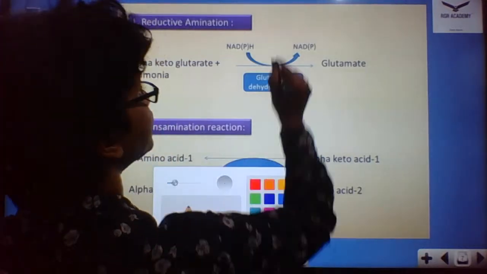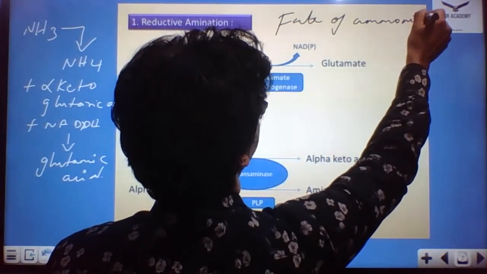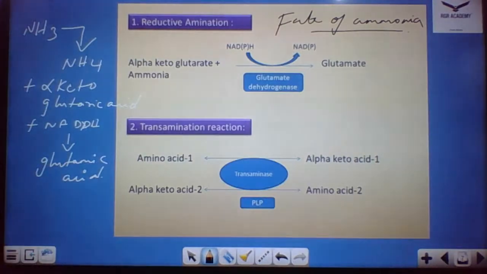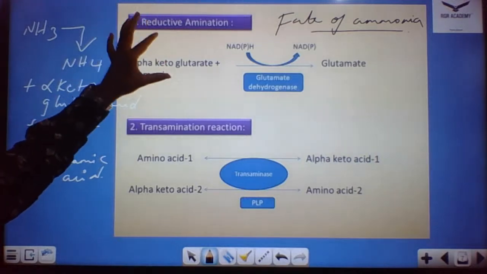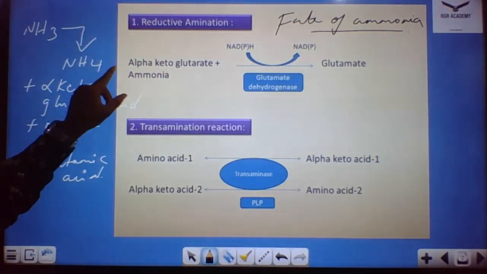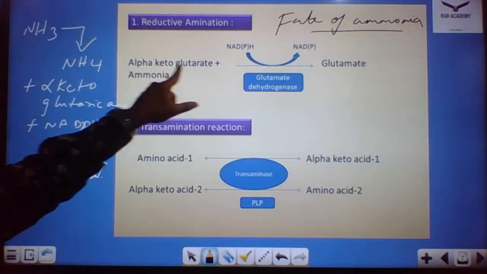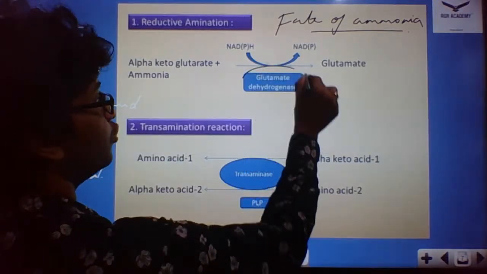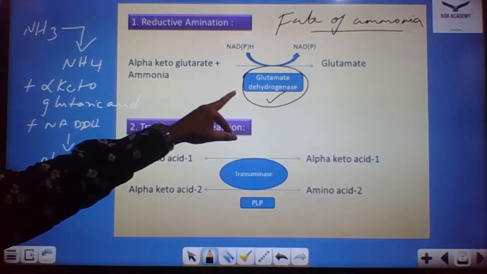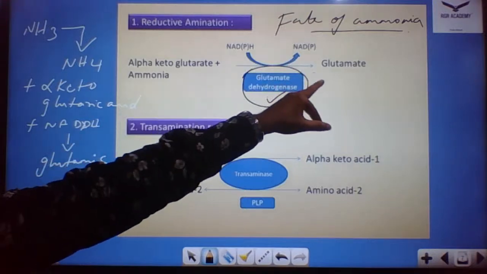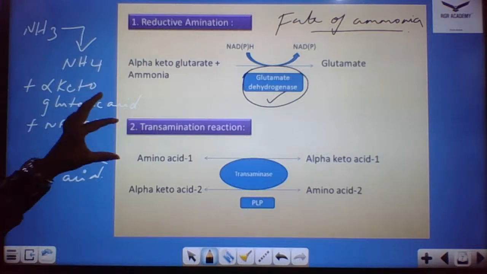This slide shows what will be the fate of ammonia. First, reductive amination takes place. In reductive amination, ammonia is converted to ammonium ions, which combine with alpha ketoglutarate with the help of an enzyme. What is the name of the enzyme here? Glutamate dehydrogenase. By means of glutamate dehydrogenase in the presence of NADP, it is converted to glutamate, that is glutamic acid. So this is how the amino acid is formed.